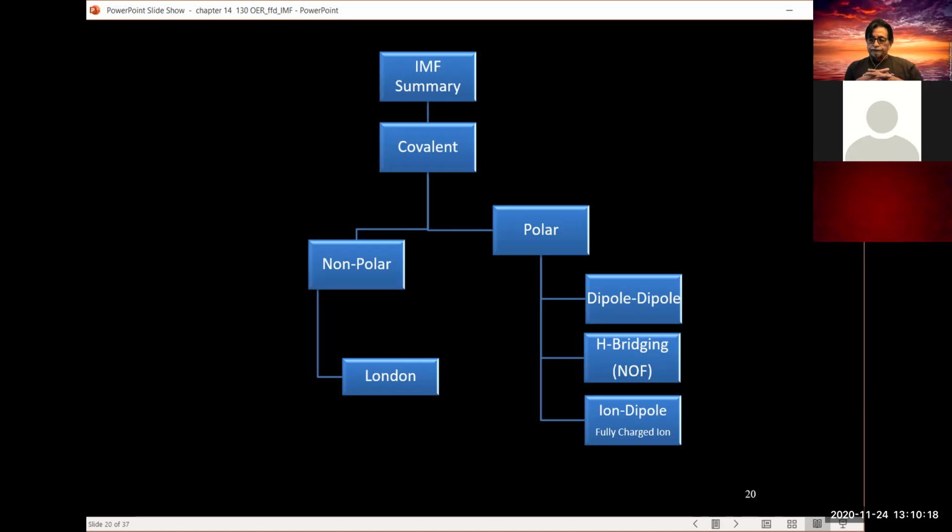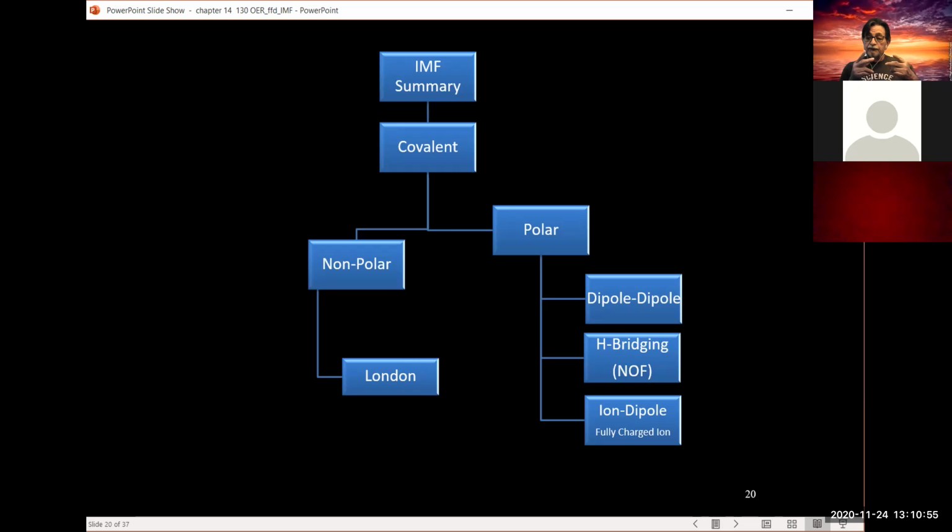Okay. Now, with respect to dipole-dipole interactions, every ionic, excuse me, let me restate that. Every polar covalent compound has a dipole-dipole interaction. That's why it's polar. Okay, let me repeat that. That's important. Every polar covalent compound has a dipole-dipole interaction. The electronegativity of one of the elements is much greater than the other, hence we have a dipole. Okay.